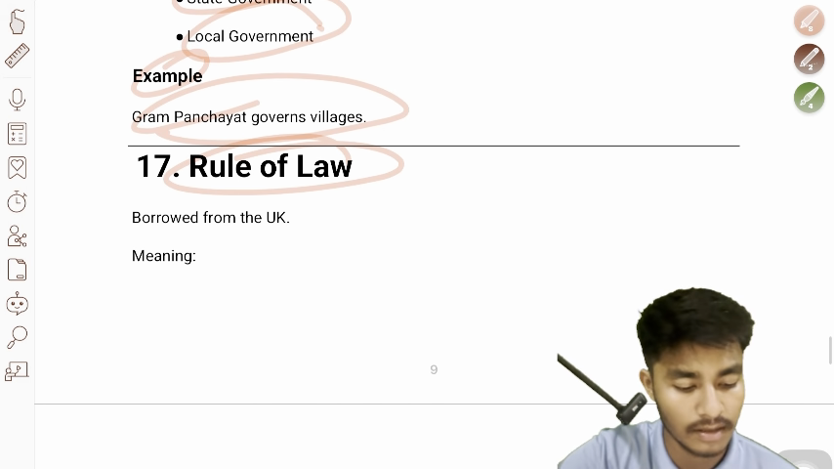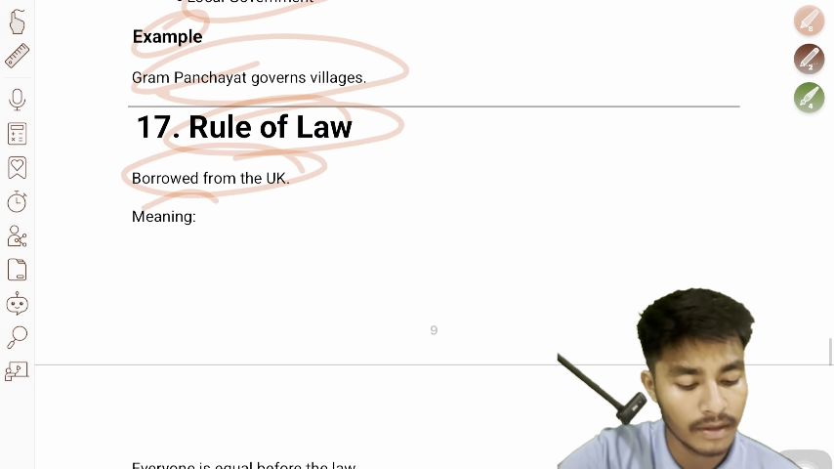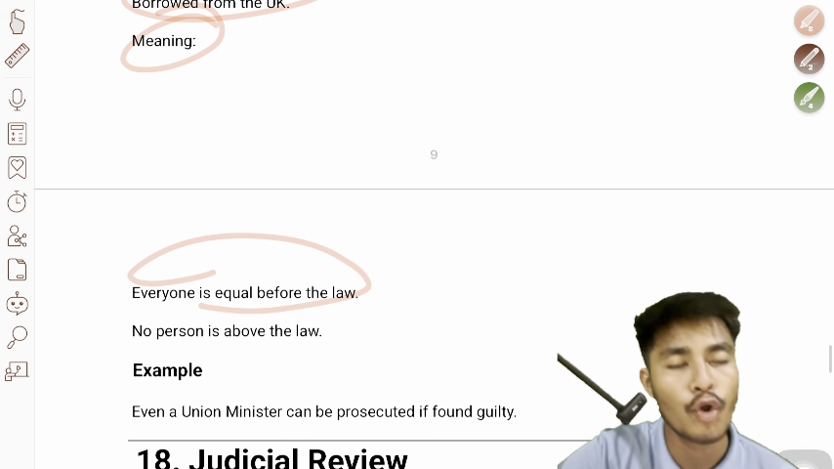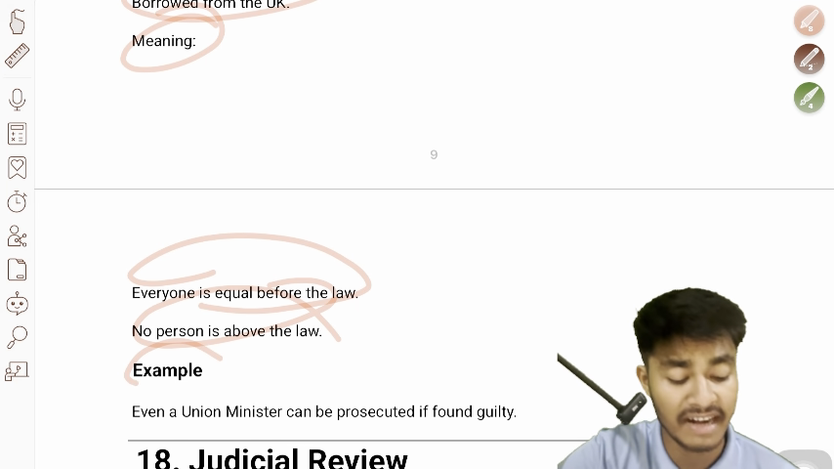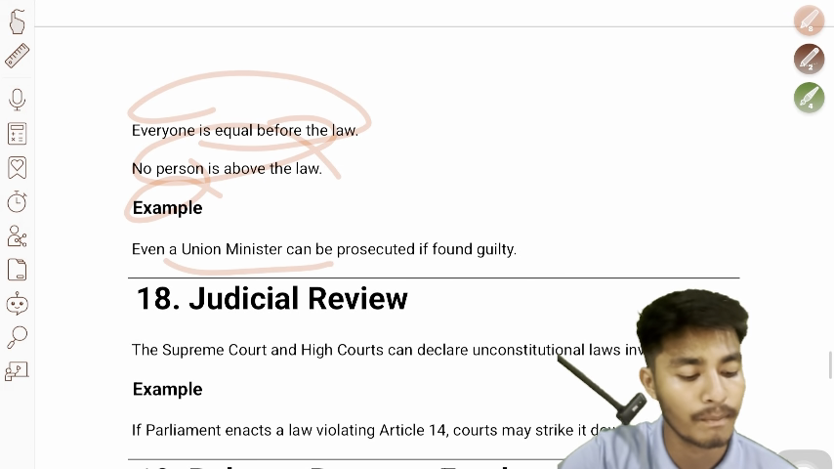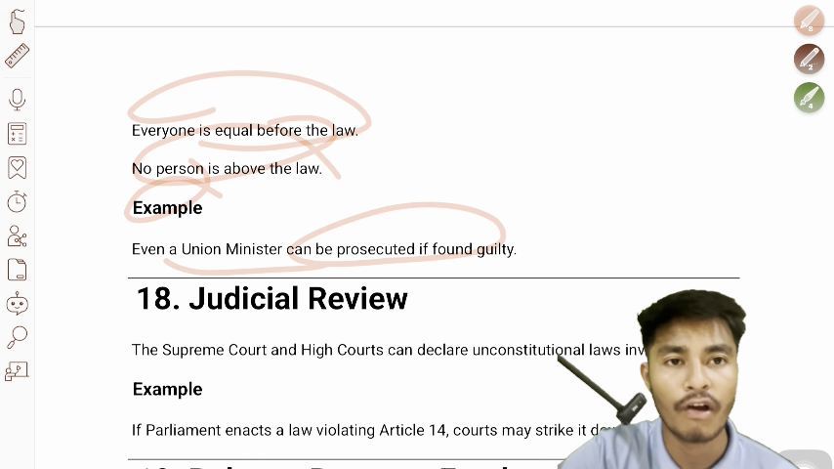Rule of law, 17th, borrowed from the UK, meaning everyone is equal before the law and no person is above the law. Example, even a union minister can be prosecuted if found guilty.